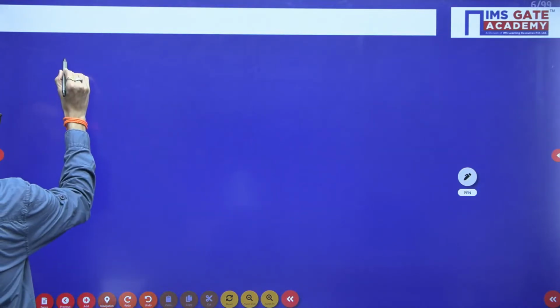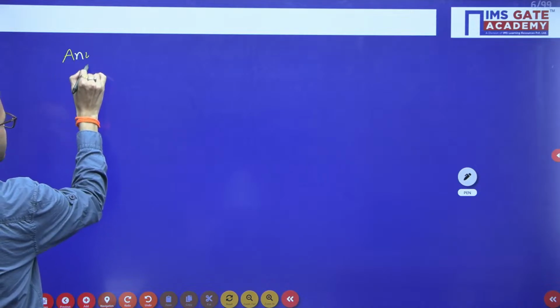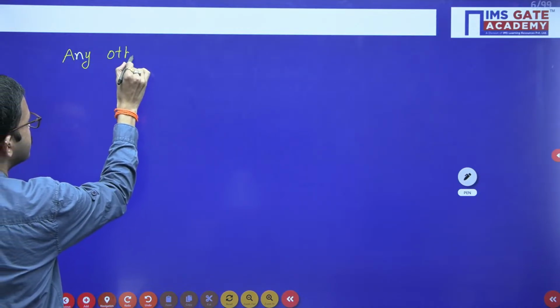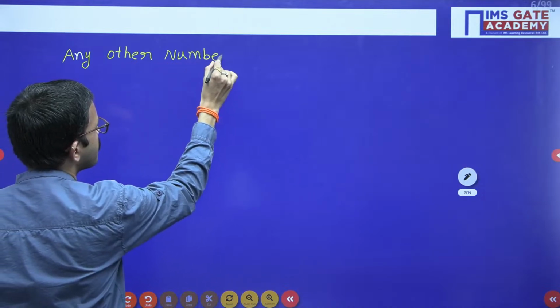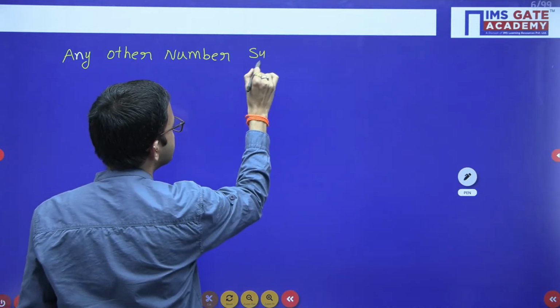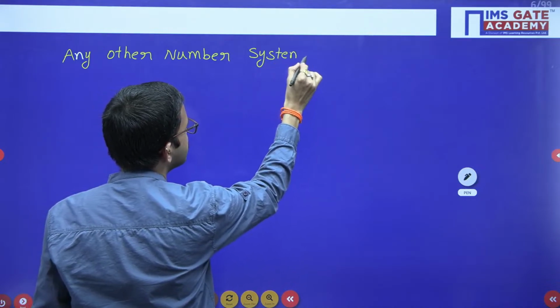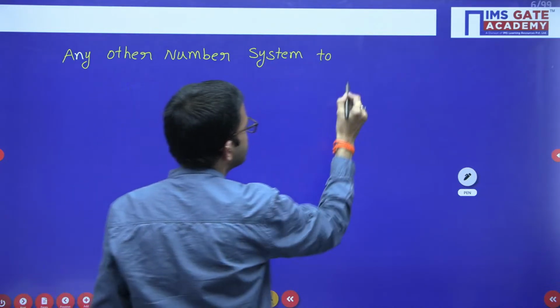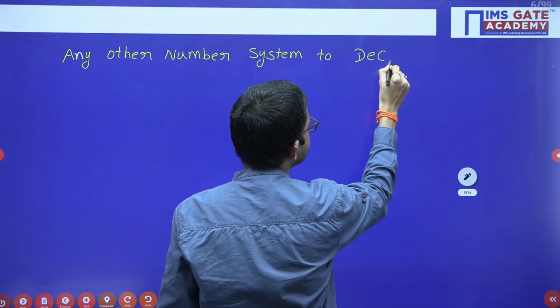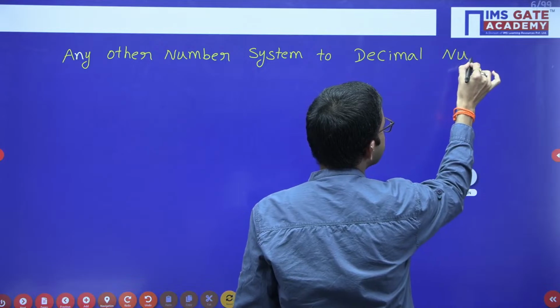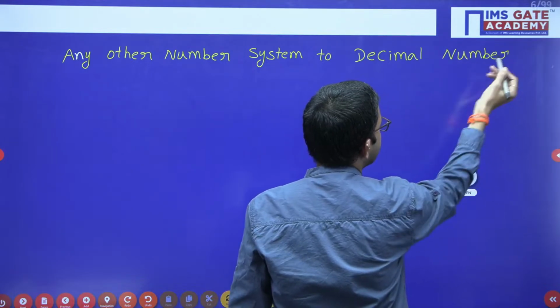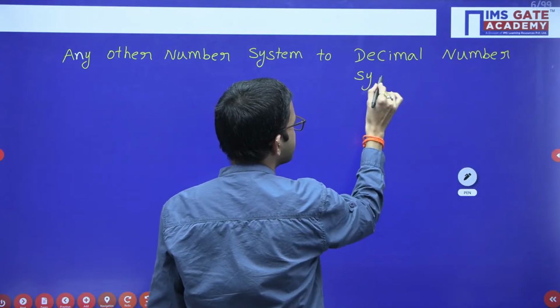Next one is any other number system to decimal number system conversion.